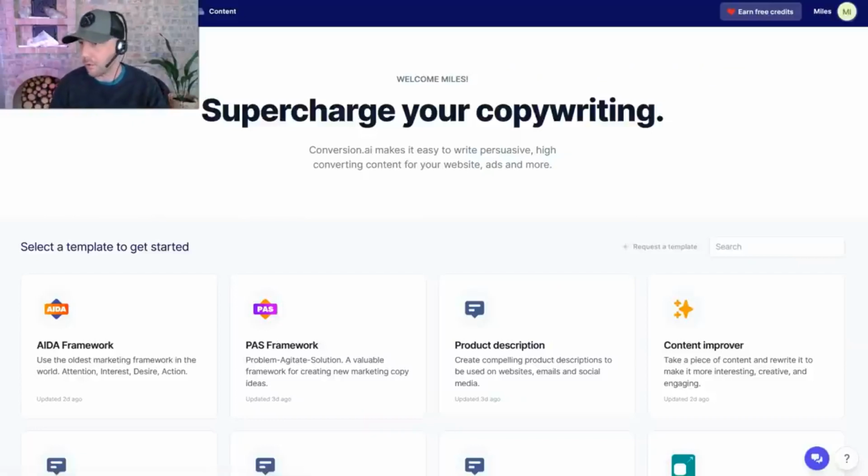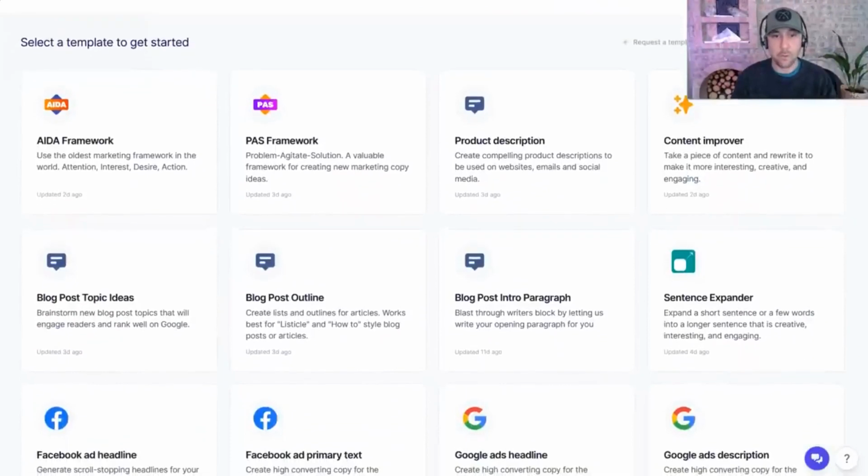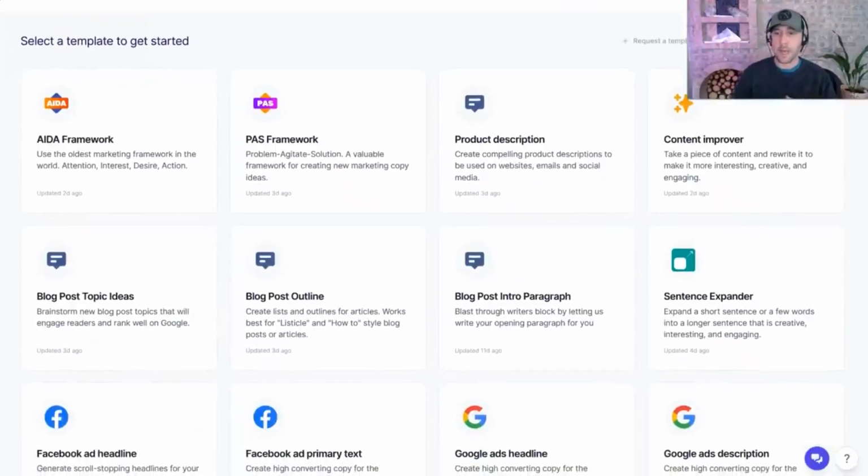Now, this is inside of the tool at this point in time, and these are the templates, okay? This is what we're really starting to work with here at the bottom. Now, the AIDA and PAS framework, these first two, these are copywriting frameworks. These are persuasion frameworks. So what I want you to understand at the first part, and I'll jump into at least one of these to show you, I'll be showing you a bunch of these. I'm going to use some credits here with you, but first an overview. So these are, if you need to write emails that will sell your stuff, if you need to create landing pages that sell your stuff, these are the types of frameworks that can absolutely help you with that.